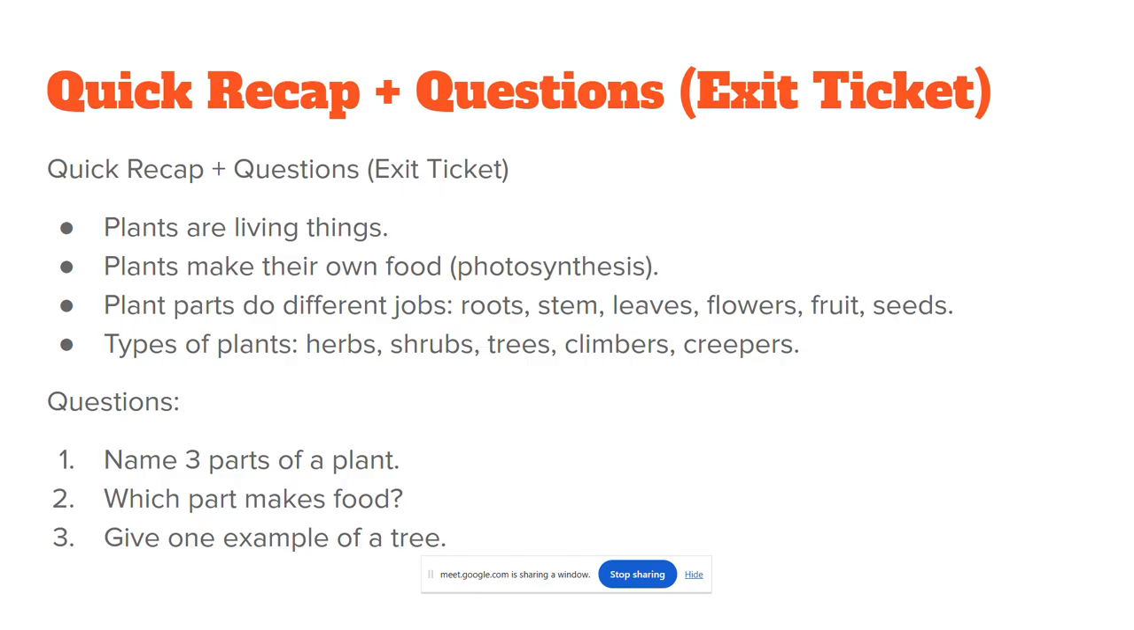So, can you give me the answer: name three parts of a plant? Like root, stem, leaves, flowers, all these are parts of a plant. And which part makes food? Leaves. Leaves make food. Give one example of a tree. Banyan tree. Yes, very good.